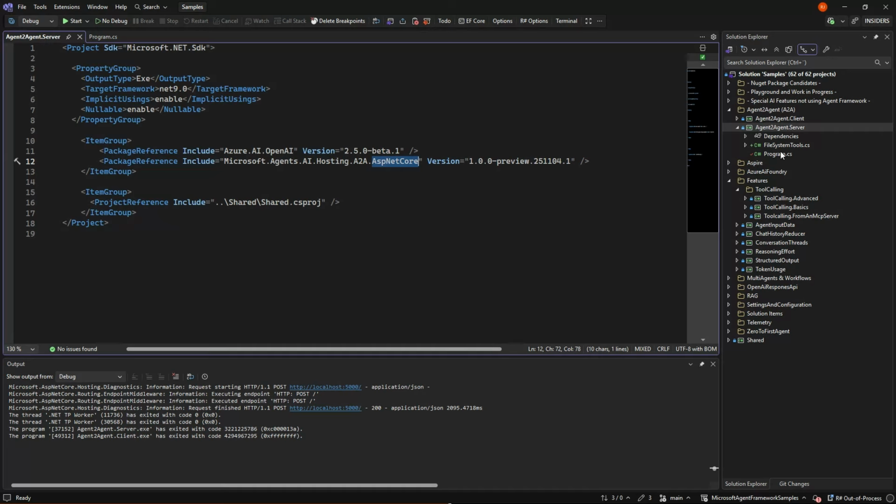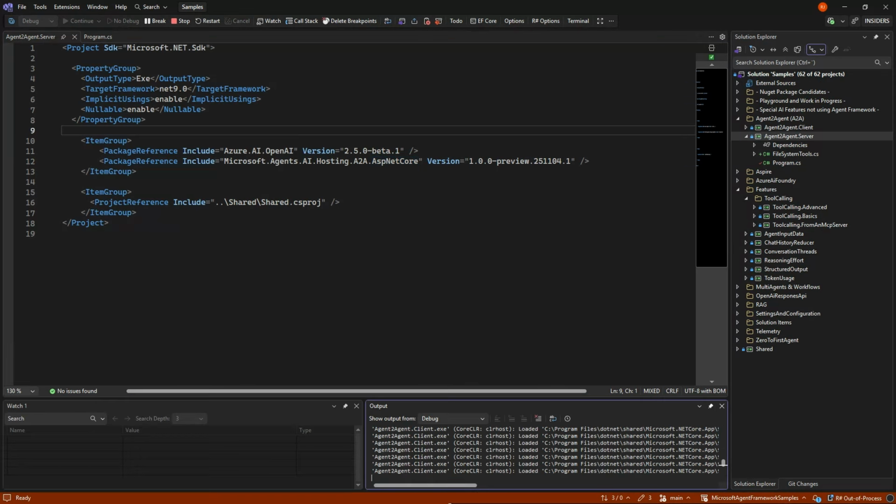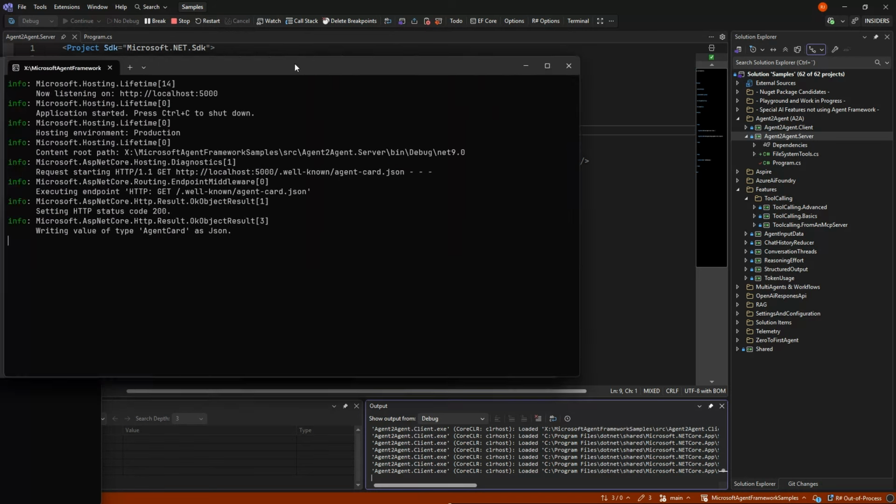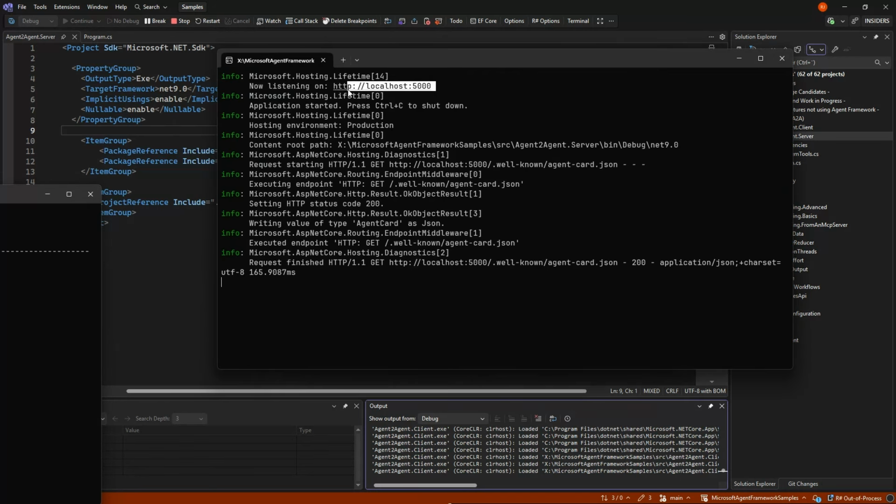And since this is a console app, we're still making it work as ASP.NET Core, so we are actually exposing a URL. So when I run it and show you the server, you can see we get this URL up here, just like if it had been a web API or whatever. And as well, we also get something called well-known agent card JSON.